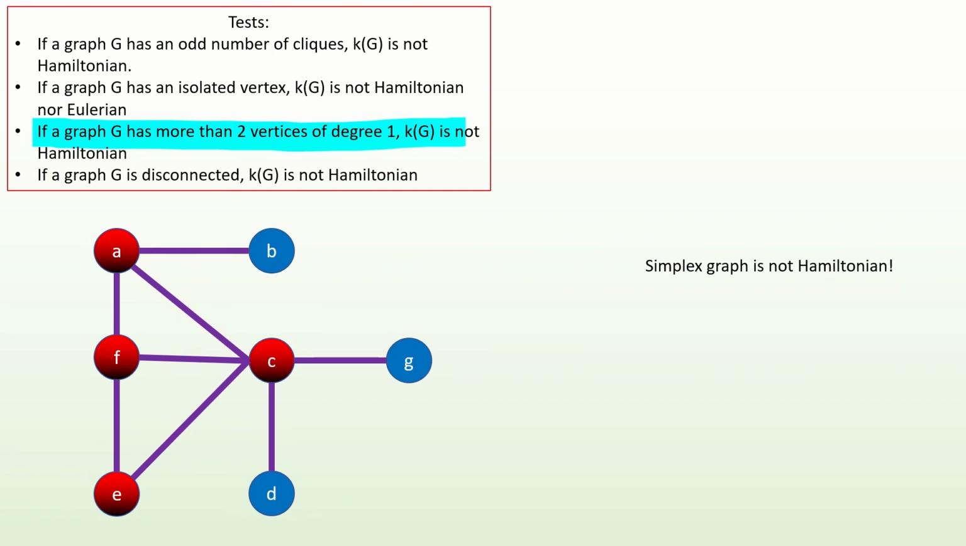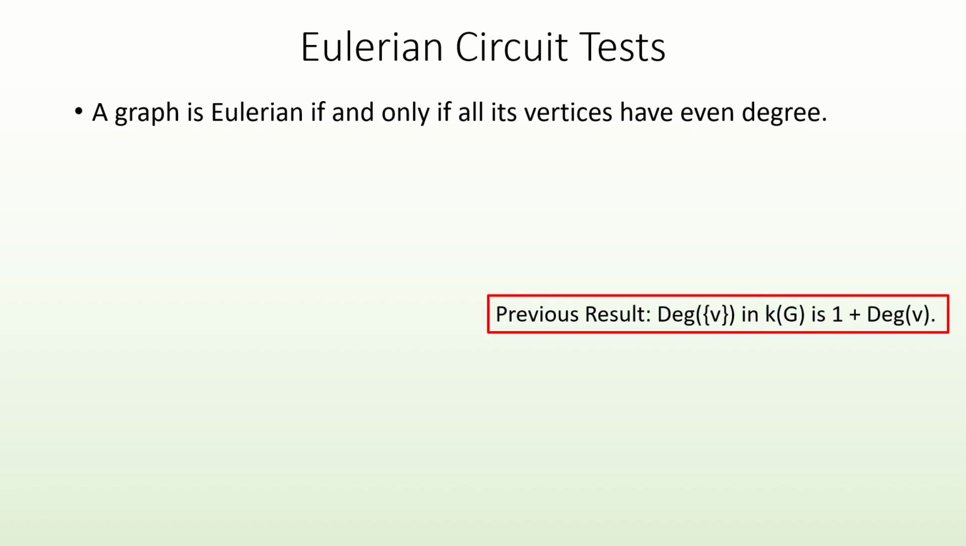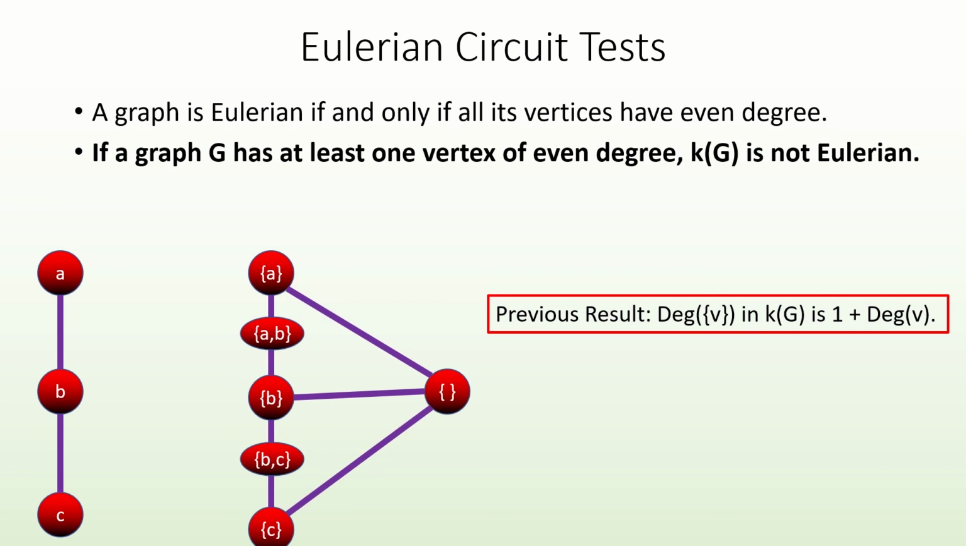Moving on, let's look at a few tests for Eulerian circuits in a simplex graph. It's known that a graph has an Eulerian circuit if and only if all its vertices have even degree. If we look back to one of our previous results, it must be that if a graph has even a single vertex of even degree, its simplex graph has at least one vertex of odd degree, meaning it's not Eulerian. So a necessary condition for a simplex graph to have an Eulerian circuit is that all the vertices of the original graph have to be of odd degree.